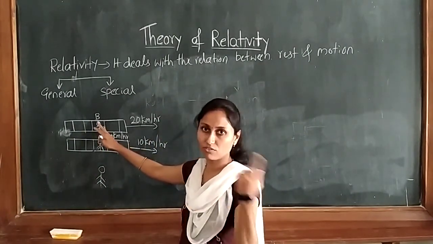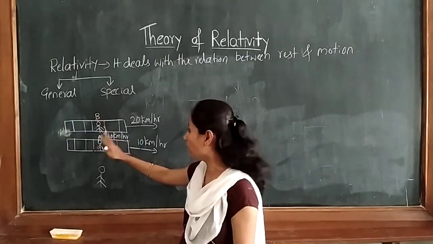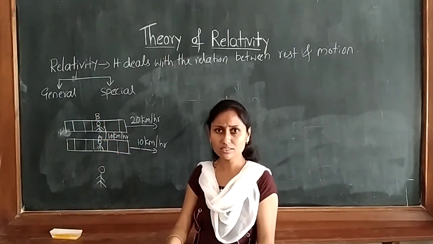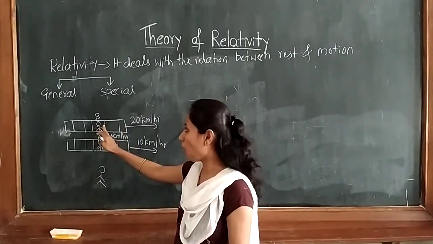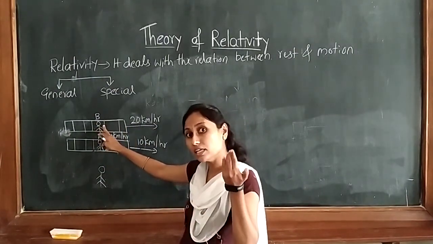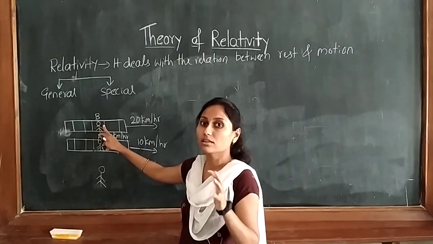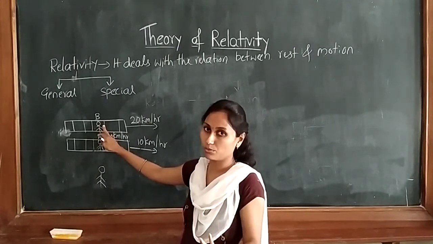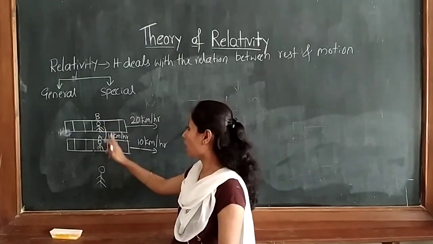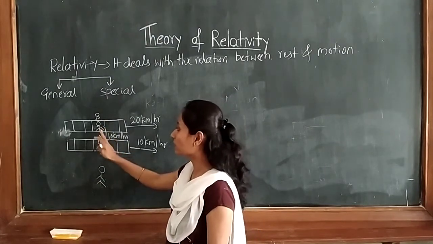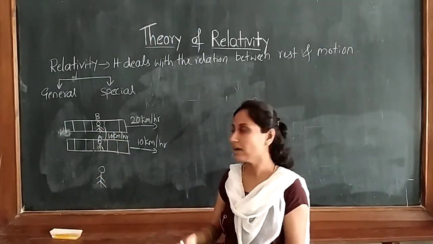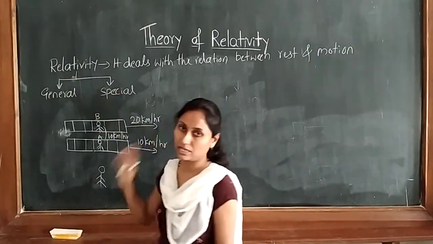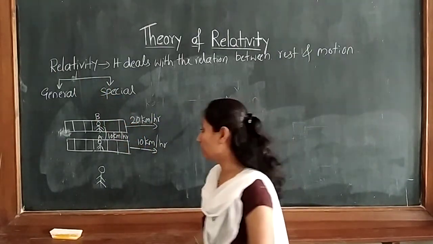Same object in the first case and second case, but we changed the situation, the velocity. So when we change the situation, the experience also goes on changing. Like this, we are connecting the rest particle and the moving particle. So that deals with what? The relativity, the general theory of relativity.